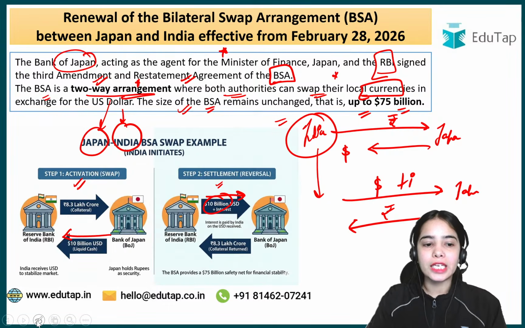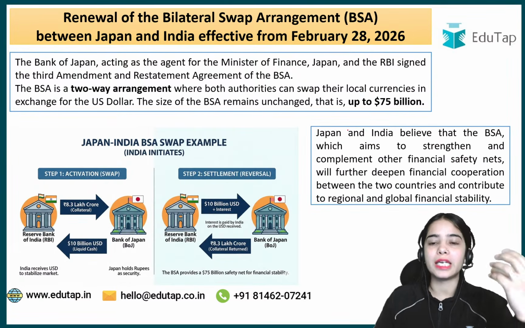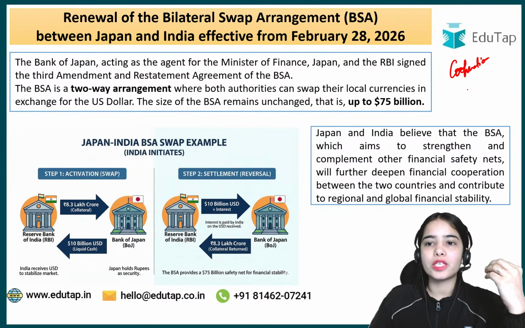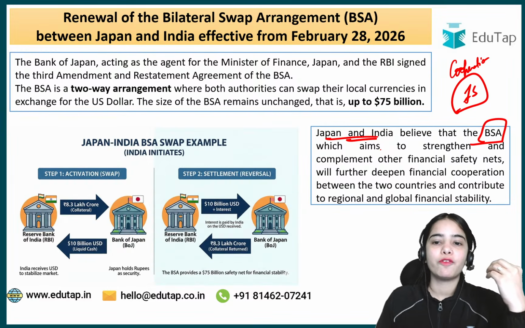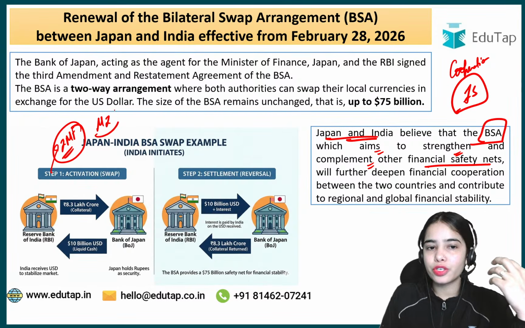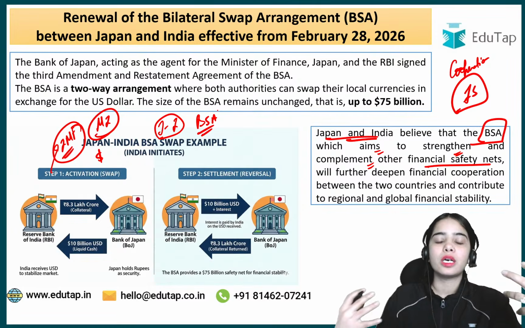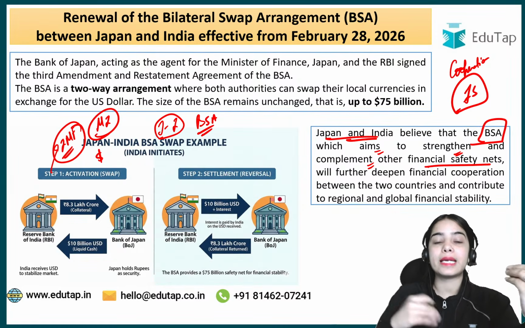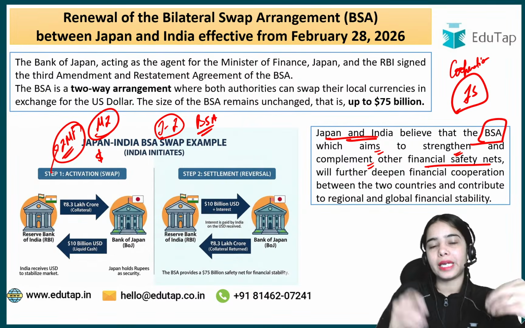So now why has this arrangement been signed? You have understood this already, that the arrangement must have been signed for the cooperation between the countries in case of financial stress. So Japan and India believe that the bilateral swap arrangement aims to strengthen and complement other financial safety nets. So India can go to the International Monetary Fund, India can go to the multilateral institutions in case of requirement if it requires the dollars. But there is this Japan-India bilateral swap arrangement. This is the additional safety net that India now has, or that Japan now has. Okay, so in case of any financial stress or turmoil, India can take the help of Japan.